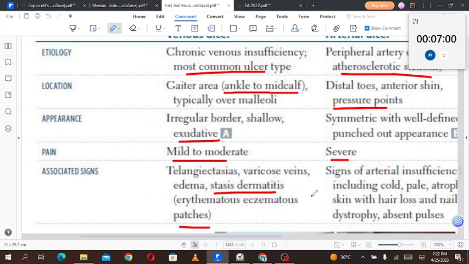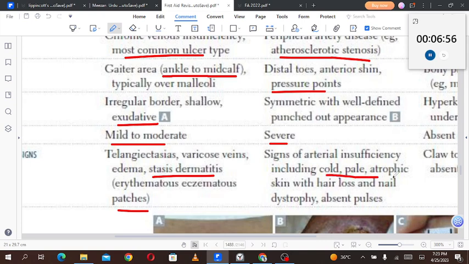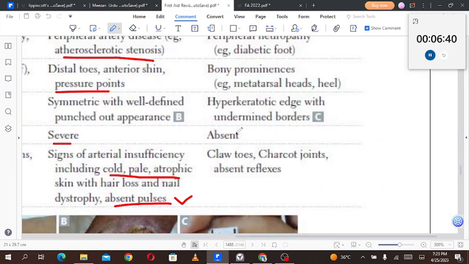The pain is severe. Associated signs include signs of arterial insufficiency, including cold, pale, atrophic skin with hair loss, nail dystrophy, and absent pulses. So the absence of pulses, nail dystrophy, and loss of hair, atrophic skin, cold and pale skin with arterial insufficiency, that is found in the case of arterial ulcers.